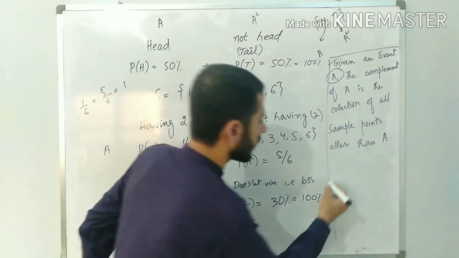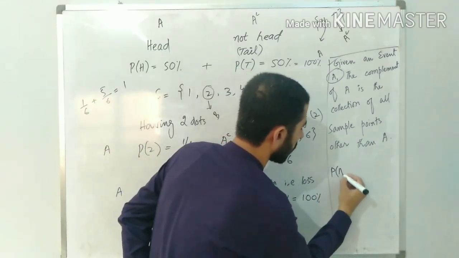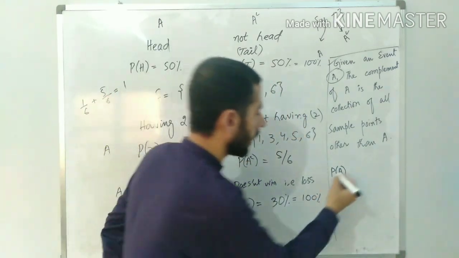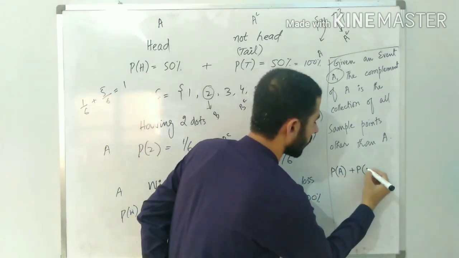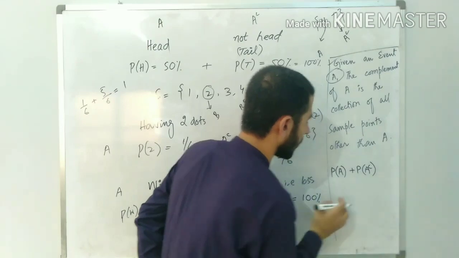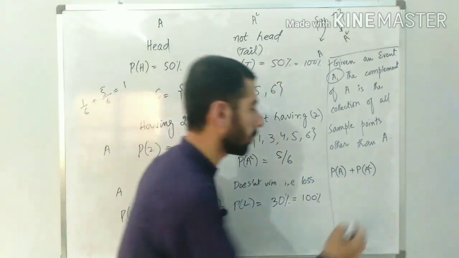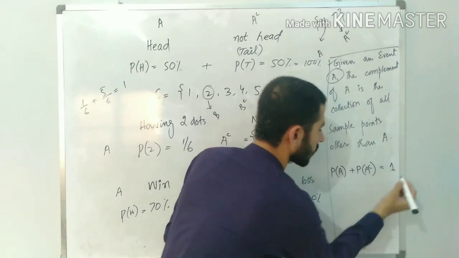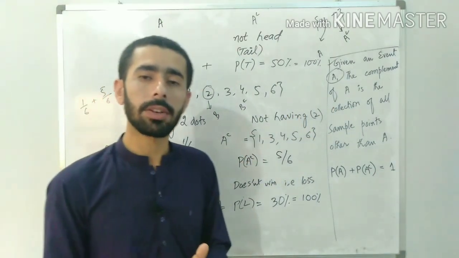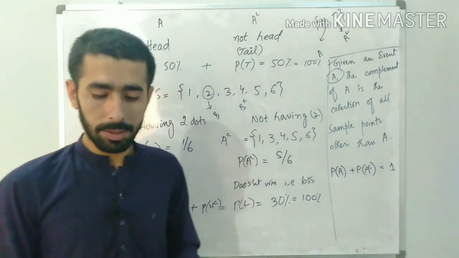So we would say that if we are adding the probability of an event A and the probability of event A complement, meaning we are adding the probability of A and its complement, it is always giving us 1, or it is always giving us 100%. Now what does that mean?